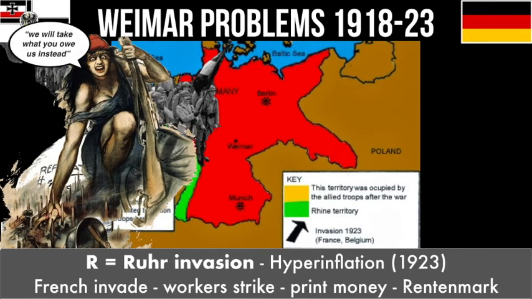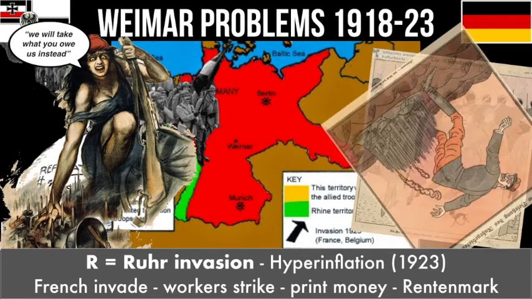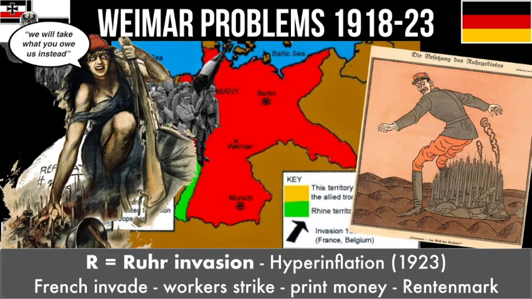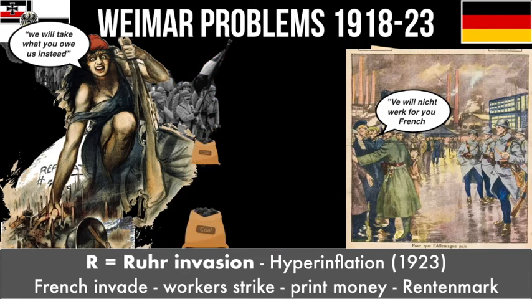This particularly angered Germans because many of the troops the French sent in were African colonial troops. Germany had felt like France was cheating by using African troops in World War I, and many right-wing racist Germans were horrified at the idea of black African soldiers being in control of part of German territory, as you can see from this newspaper. In response, the Germans decided to make the Ruhr a really difficult place for the French. The government ordered the workers of the Ruhr to go on strike and refused to cooperate with the French, refused to go to work, and refused to make the factories and the mines operate, so the French couldn't get what they wanted. This meant industrial output began to drop and there was less of the coal, steel and other goods that the French had invaded to take.